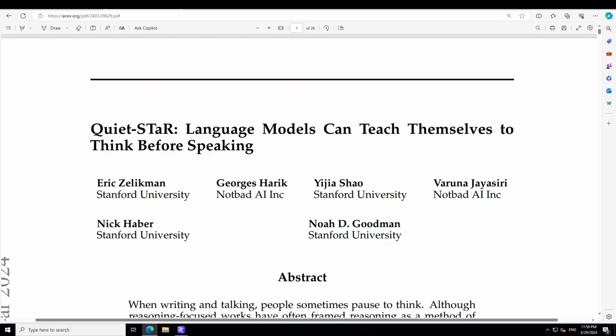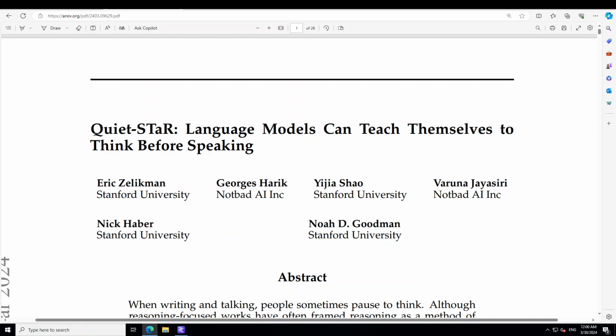For example, this applies to the step not stated between the lines of our proof, or to the theory of mind underlying a conversation. Or in very simple words, whenever humans are rationalizing about something, they just pause and think about it and then speak. That improves the quality of their response.